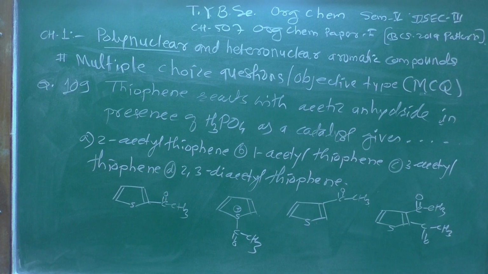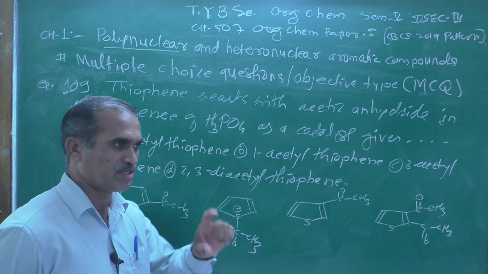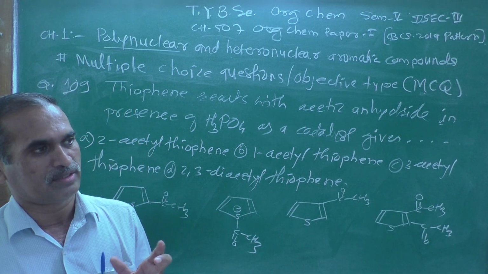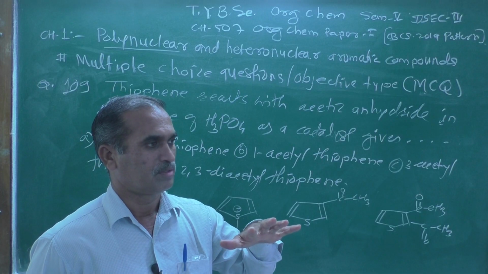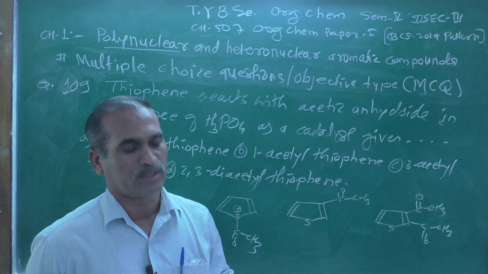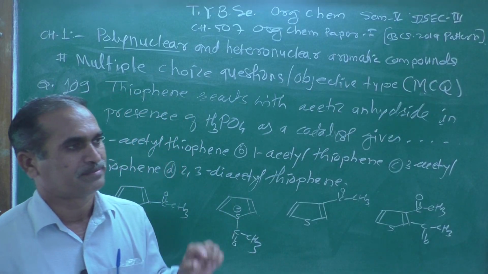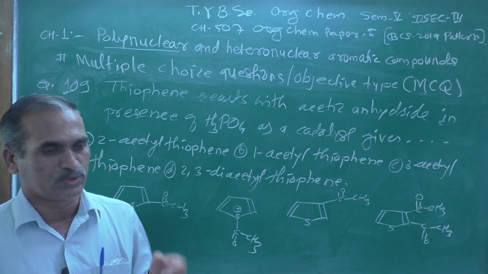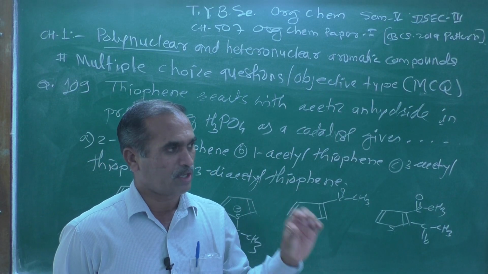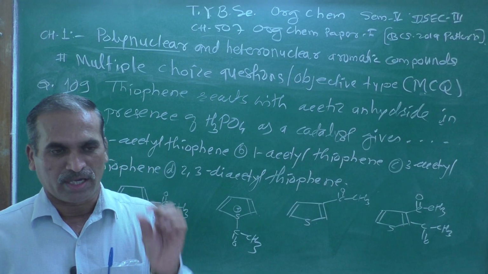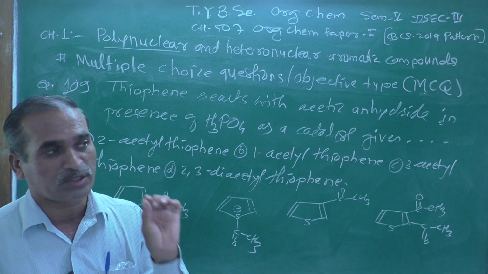Now if you observe this structure carefully, and if you remember the one sentence which I made during the descriptive explanation, I have already told you that these five membered rings, mainly furan, thiophene and pyrrole, undergo electrophilic substitution at the 2 position.